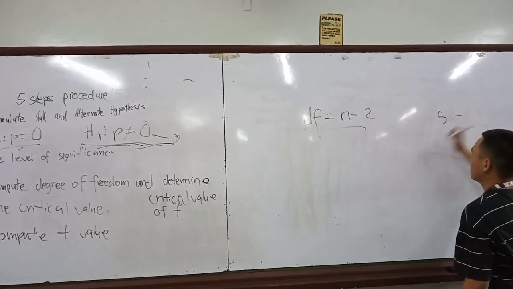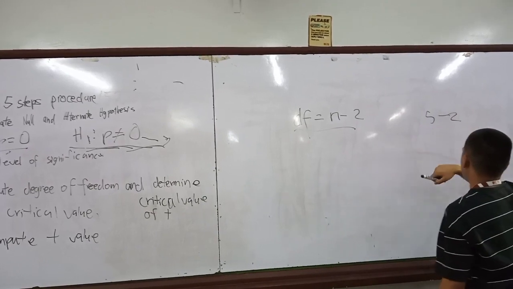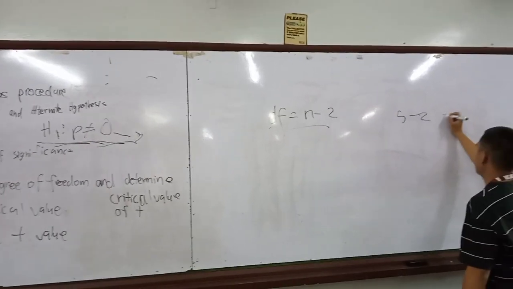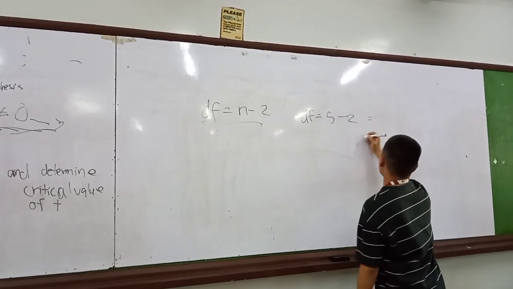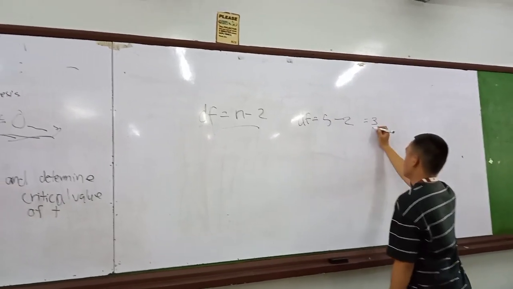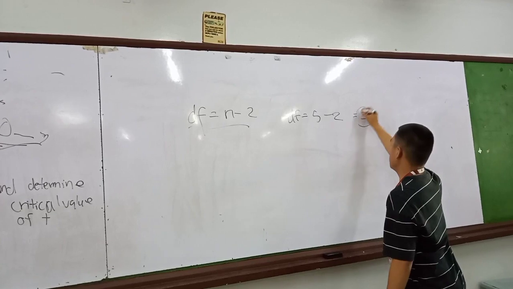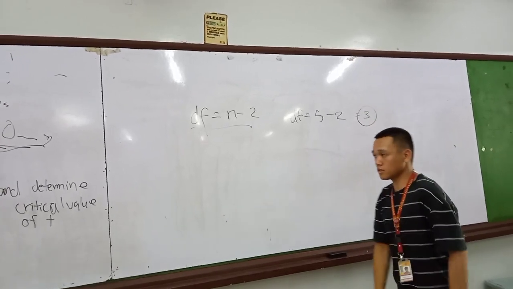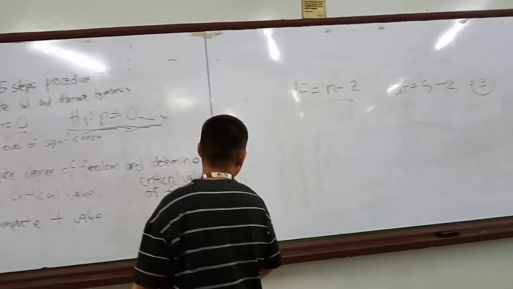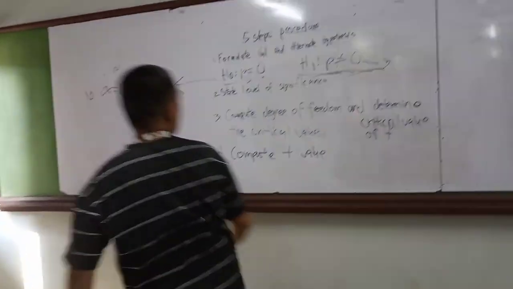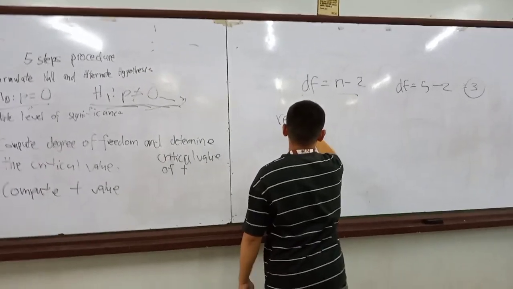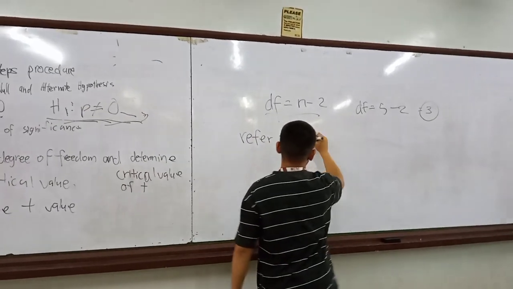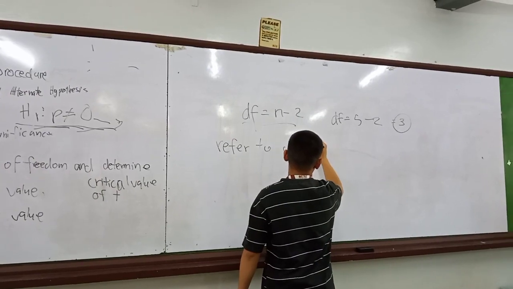5 times 2, which means this is our significance. And using, we're going to have to refer to the T distribution table.